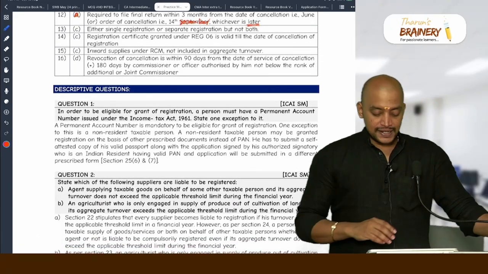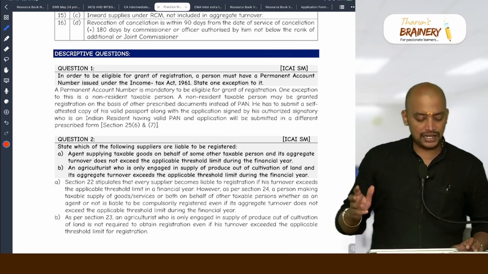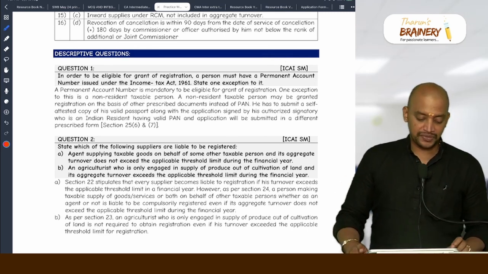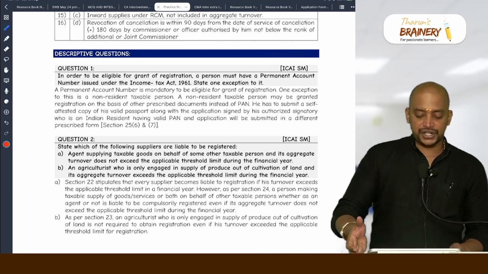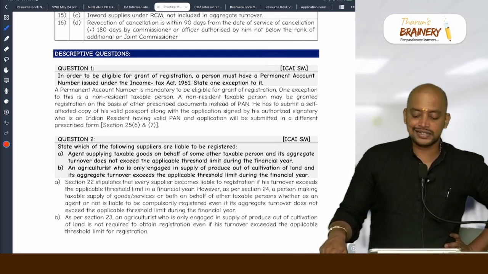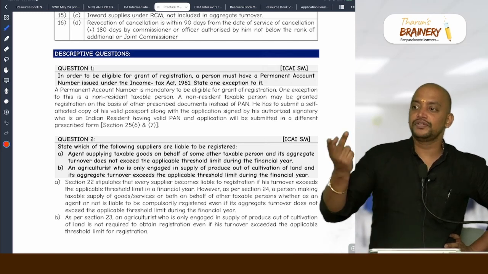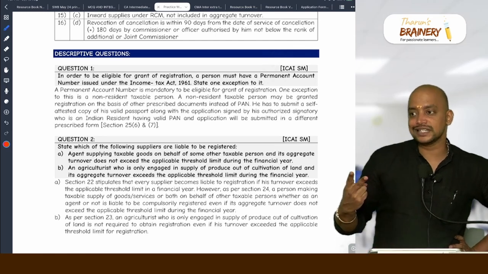Then, this descriptive question, see this, quickly we will look into it. Lot of theory questions only. In order to be eligible for grant of registration, a person must have a permanent account number issued under Income Tax Act. State one exception. Why one? Two we will give. NRTP? Good. NRTP and TDS TCS deductor.